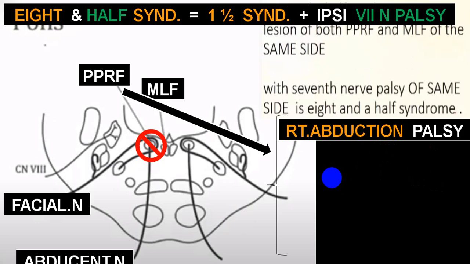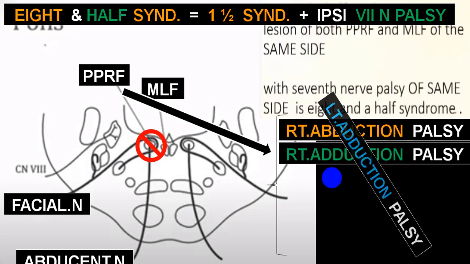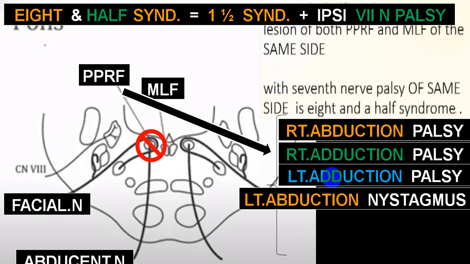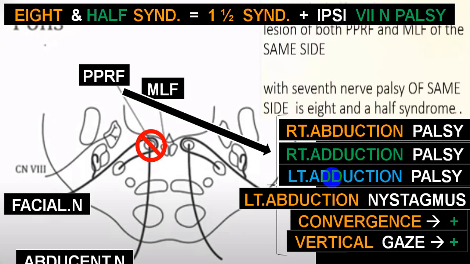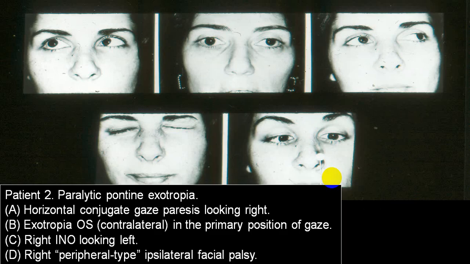So right side abduction palsy, right side adduction palsy. So right eye is fixed. Left side will not be able to adduct, can abduct. And while abducting, nystagmus will be present. Convergence will be preserved. Vertical gaze will be preserved. And you will have a lower motor neuron type of facial palsy. Facial nerve palsy will be lower motor neuron type. So 1.5 syndrome plus 7th cranial nerve together.